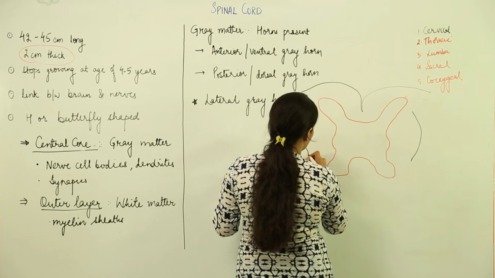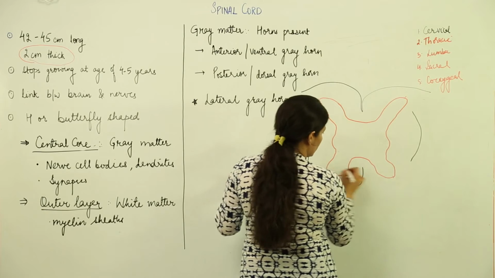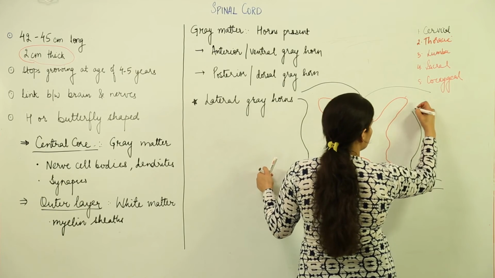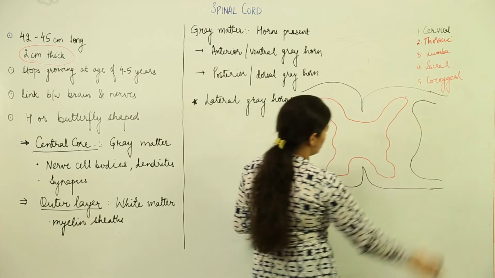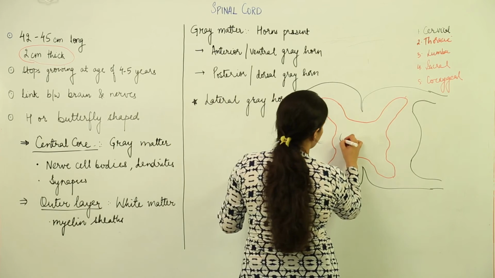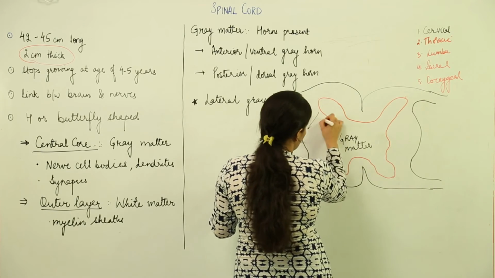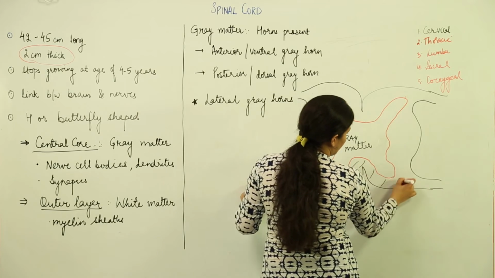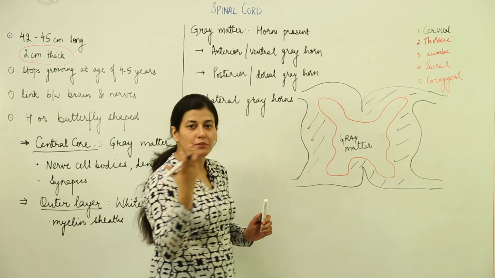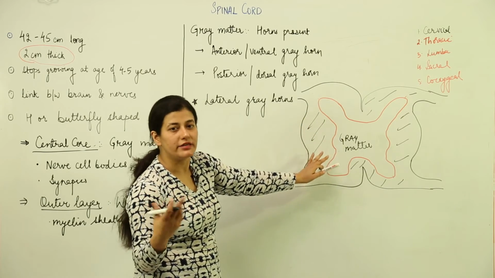This is just the simplest representation of the spinal cord like this. It might not look like an H, nowhere closer to an H, but this is what a spinal cord basically looks like. This internal part is the grey matter, and the outer one is the white matter. Now, the internal part will have the neurons, the cell bodies of the neurons, and the dendrites, and the outer one would be whitish due to the myelin sheaths which are present.